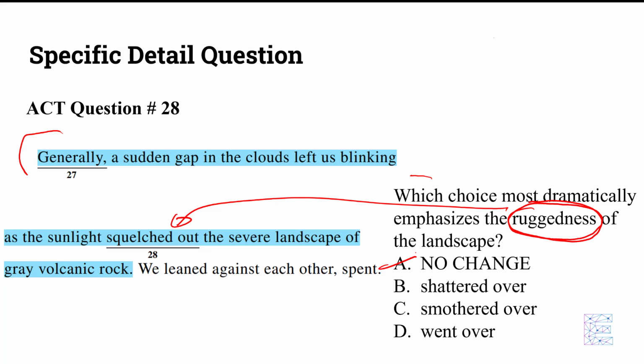A sudden gap in the clouds left us blinking as the sunlight shattered. Shattered and ruggedness, yeah, those pretty much sound like they are saying the same thing. Smothered is not conveying anything about ruggedness. Went over, nothing about ruggedness, so it would have to be B, which is shattered. And that completes this lesson on specific detail. So always underline the word that you're being asked to focus on, and then find which choice conveys that word in context.